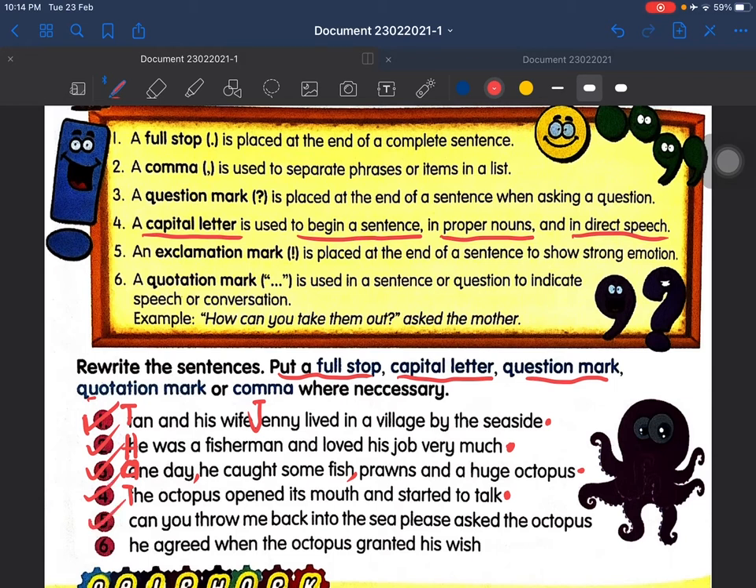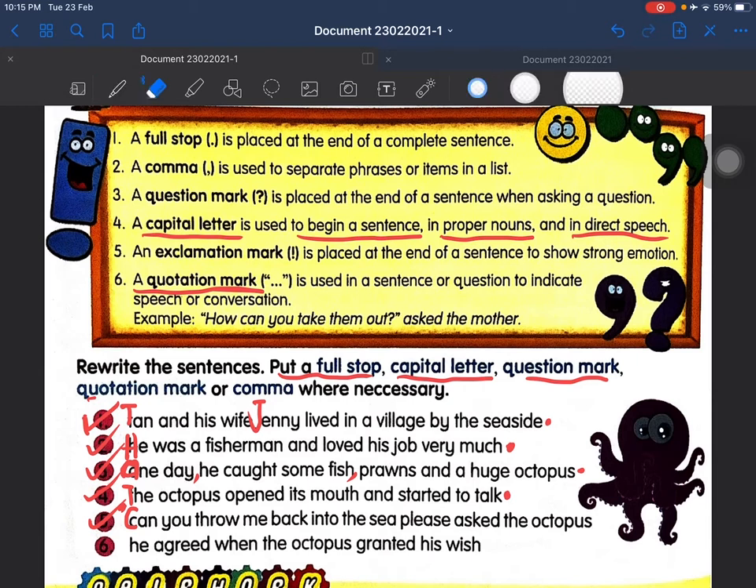Okay, number 5. Can you throw me back into the sea, please? Asked the octopus. So this is using this one. Okay, quotation mark. Quotation mark must be used here. Can you throw me back into the sea, please? Okay, so here you look at the letter C. It must be written in capital letter, and you put the quotation mark here.